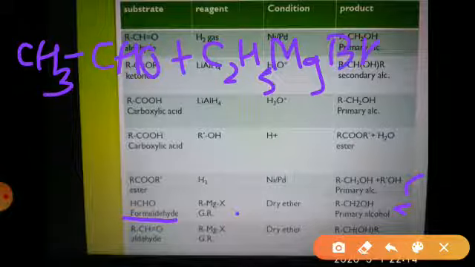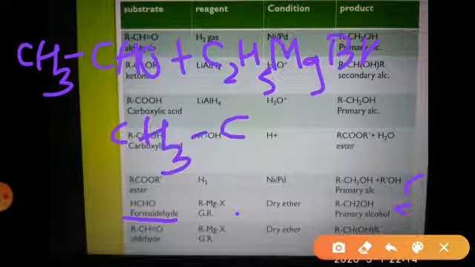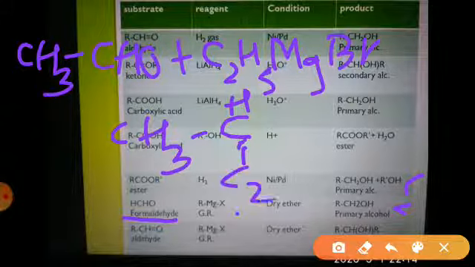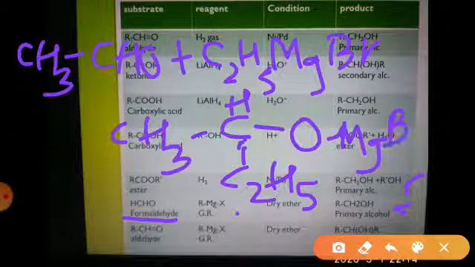In the first step, we will get the intermediate product CH3CH, then to the free valency of carbon the C2H5 group gets attached, and here OMgBr. This is our intermediate product.